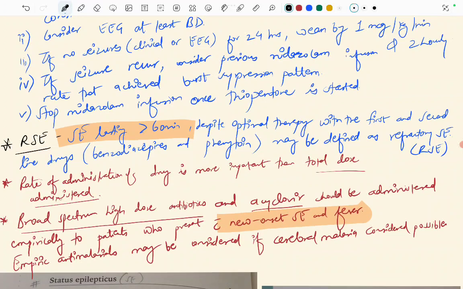Okay. And broad spectrum high dose antibiotics and acyclovir should be administered empirically to patients who present with new onset status epilepticus and fever. Why? Because we are suspecting any infection that can cause this, like meningitis, so we are giving antibiotics, and encephalitis caused by viral encephalitis, so we are giving acyclovir, because the patient is presenting with fever that indicates that infection might be present. Empirical antimalarials may be considered if cerebral malaria is considered possible.